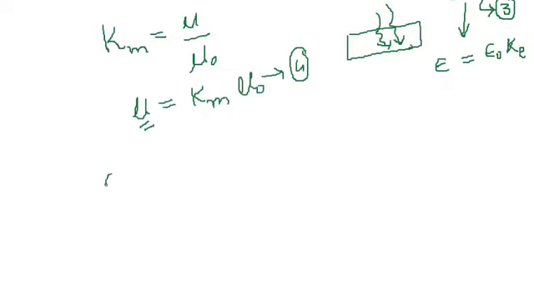We know that the speed of light in free space from the Maxwell equation is given by V equal to c equal to 1 over the square root of mu naught and epsilon naught. So this is the speed of light from the Maxwell equations.